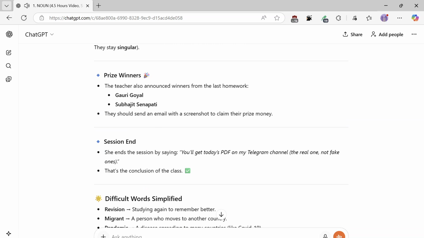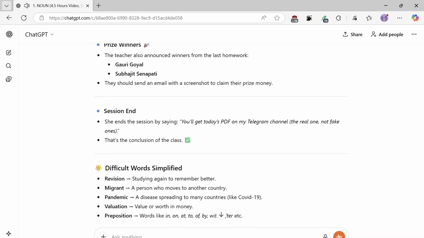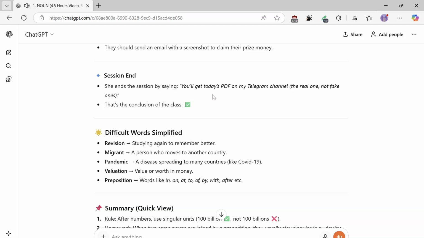Prize winners. The teacher also announced winners from the last homework, Gauri Goyal and Subhajit Senapati. They should send an email with a screenshot to claim their prize money. Session end. She ends the session by saying, "You'll get today's PDF on my Telegram channel, the real one, not fake ones." That's the conclusion of the class.